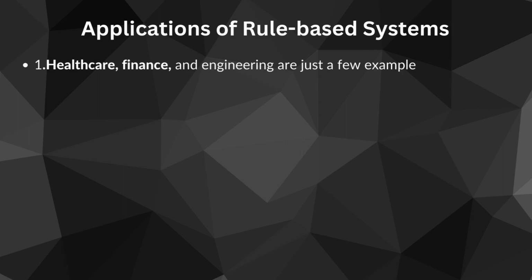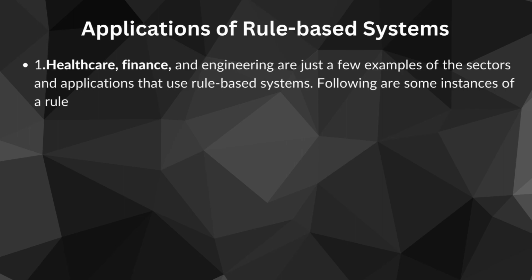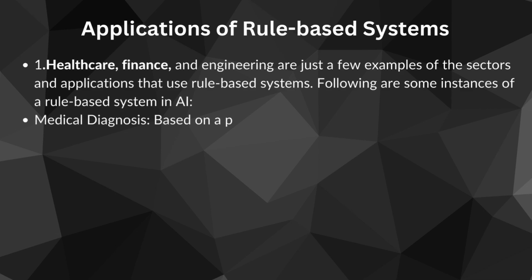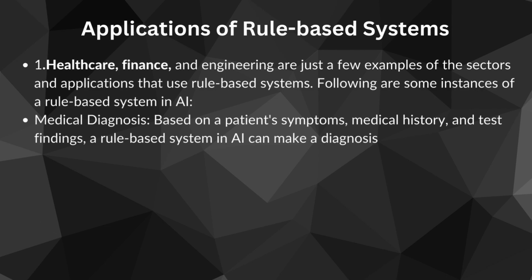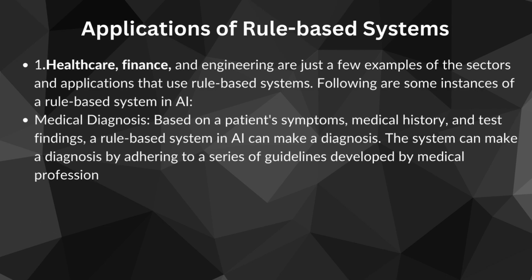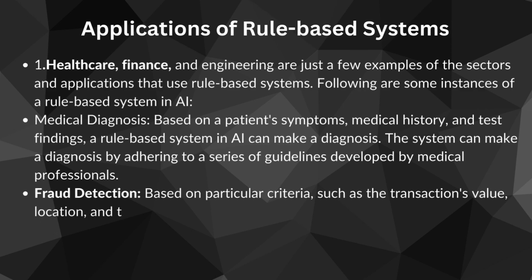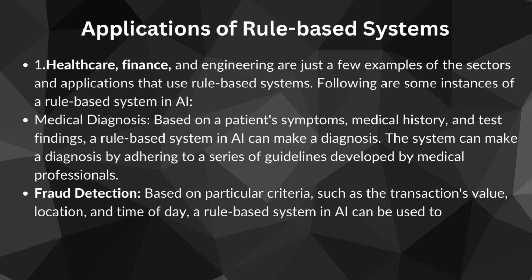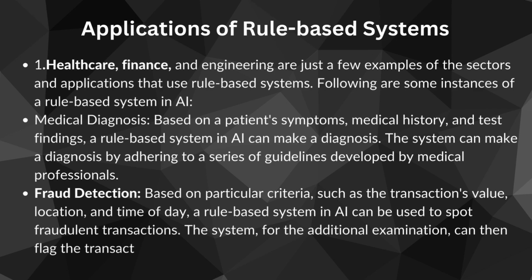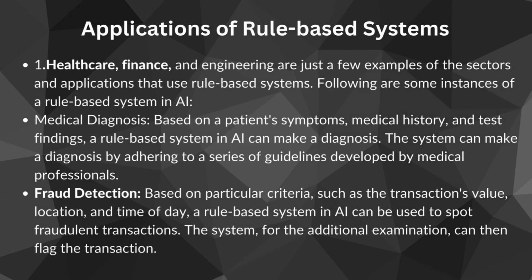Let us explore some practical applications of rule based systems in different fields. Healthcare, finance and engineering are just a few examples of sectors and applications that use rule based systems. Following are some instances of rule based systems in AI. One is medical diagnosis based on the patient's symptoms, medical history and test findings. A rule based system in AI can make a diagnosis by adhering to a series of guidelines developed by medical professionals.